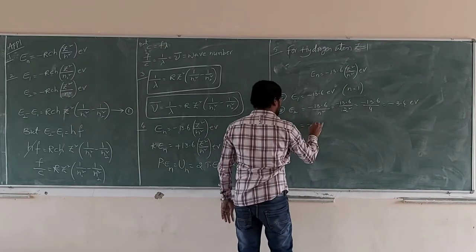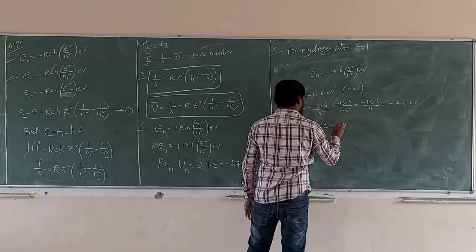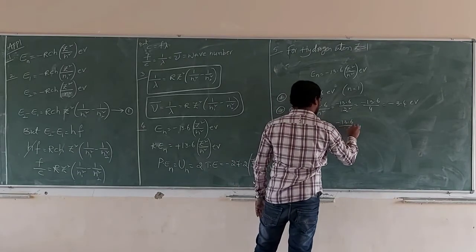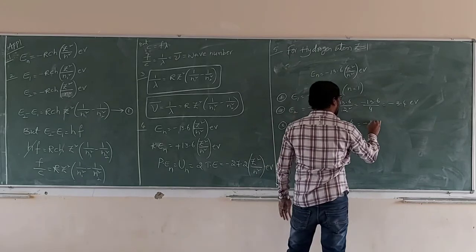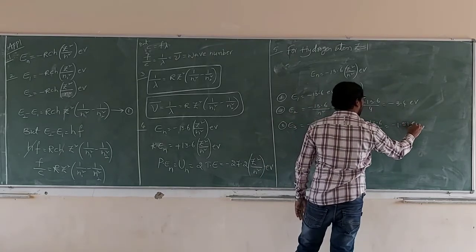E3 is minus 13.6 by 3 square, minus 13.6 by 9, minus 1.51 electron volt.